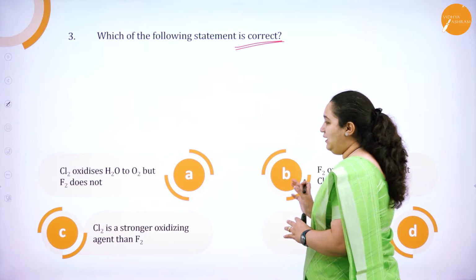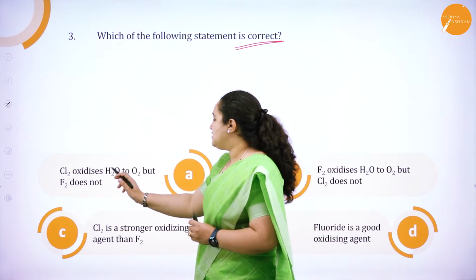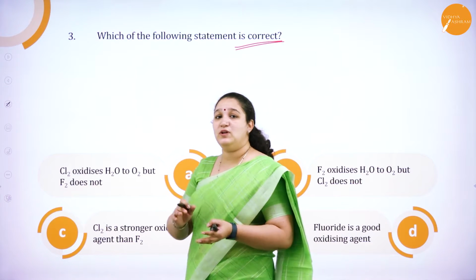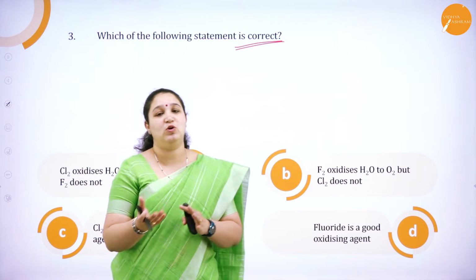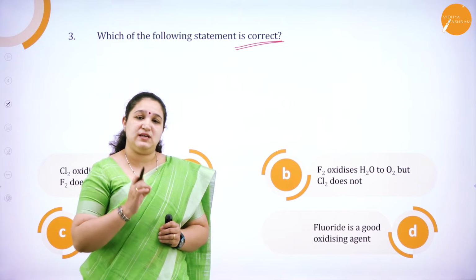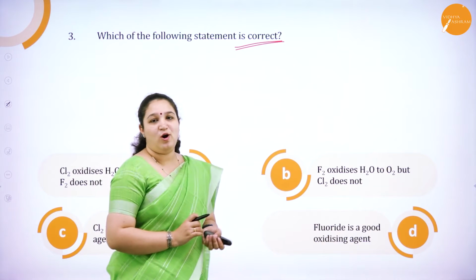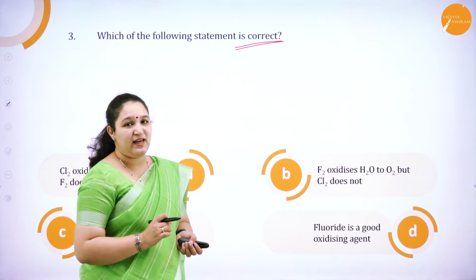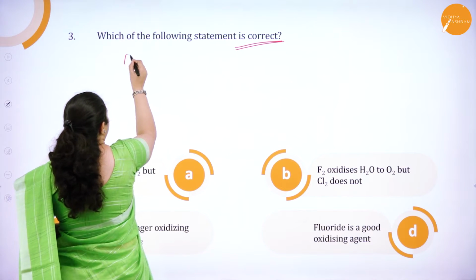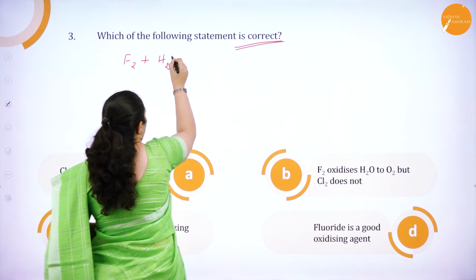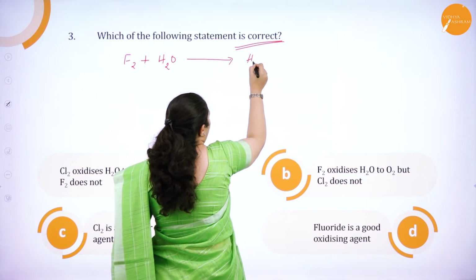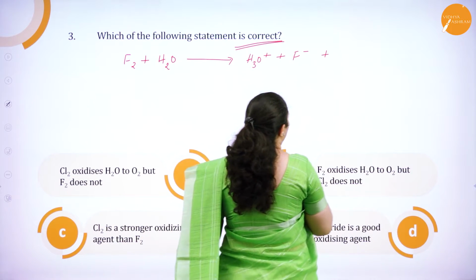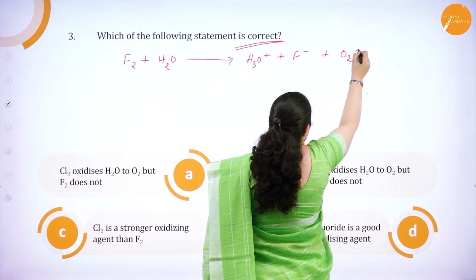Now, see, in A and B, the option tells us that chlorine oxidizes water to oxygen, but fluorine does not. And here it tells fluorine oxidizes water to oxygen, but chlorine does not. Which actually oxidizes water to oxygen? If you know the reaction, you can actually answer this question. So, I will write the reaction for you all. Fluorine plus water will form H3O plus ion, fluoride ion, F minus ion, and liberate oxygen gas.